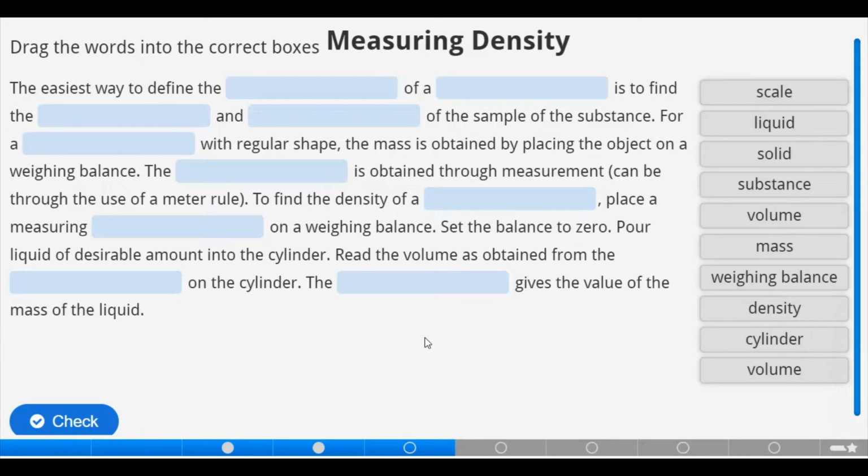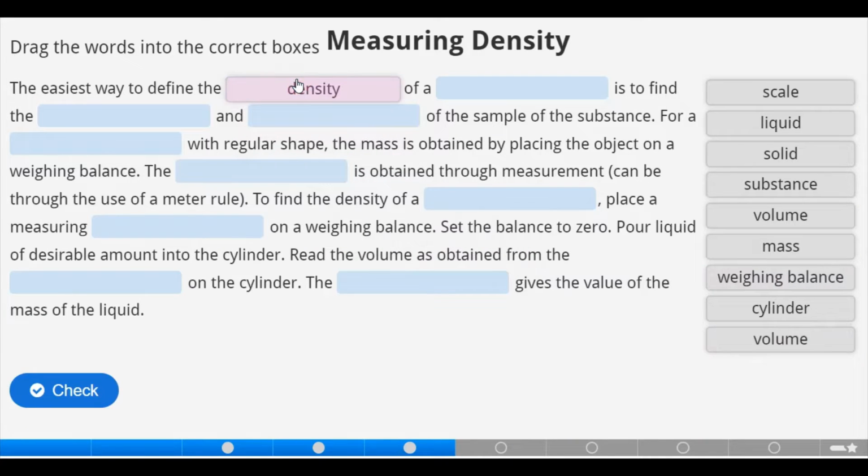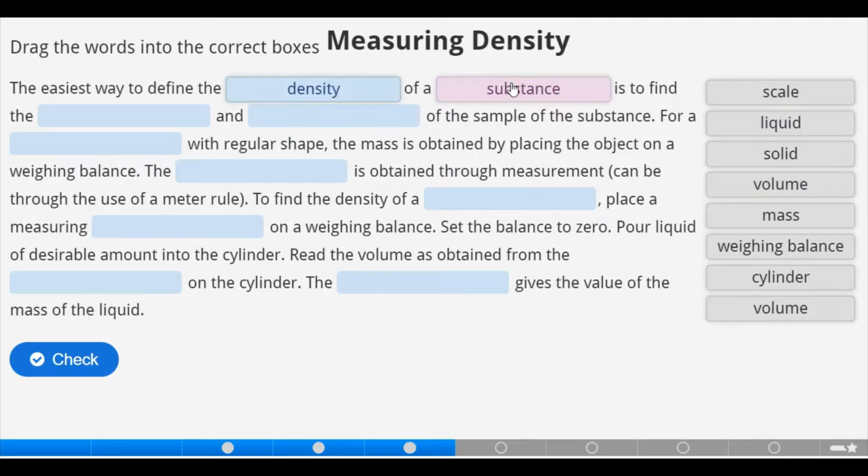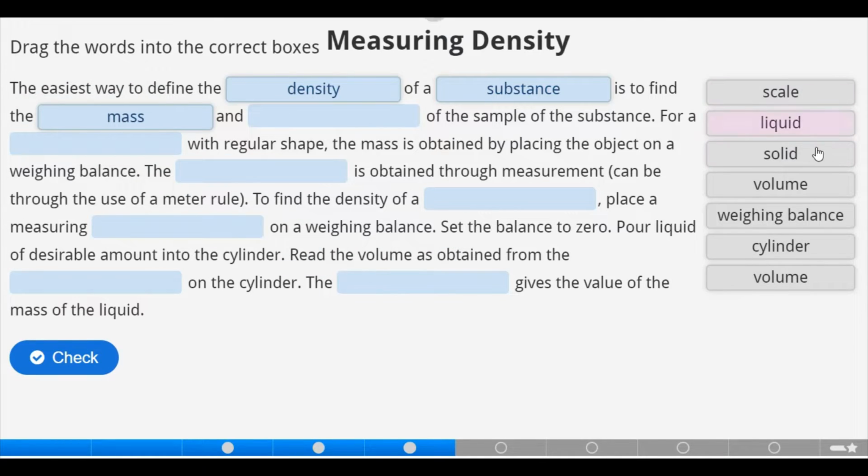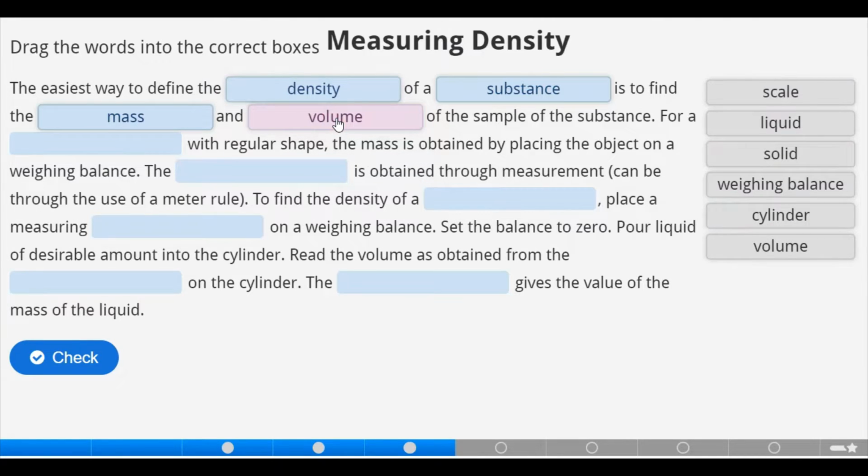So, measuring density. We have to drag the words into the correct boxes. The easiest way to determine or define the density of a substance is to find the, what do you think that will be? What's in relation to density? Mass and volume of the sample of the substance.